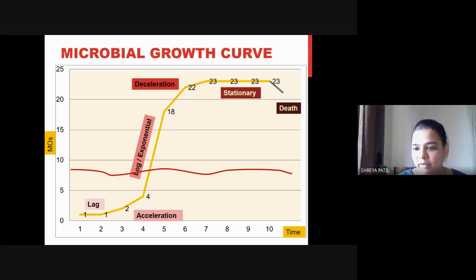Once used, throw away. And here, if ink is over, I'm putting it again. Ink is over, I'm putting it again, and I am getting the most out of that pen. Until and unless the pen becomes worn, wear and tear is there, and there is a lot of friction, and I cannot use it at all. That time I will throw it. But till then, I'm going to use that pen again and again. I'm going to put the ink. So, which is more economical? Using a pen which I can use once and throw away, or a pen in which I'm putting ink and I'm using it for years?